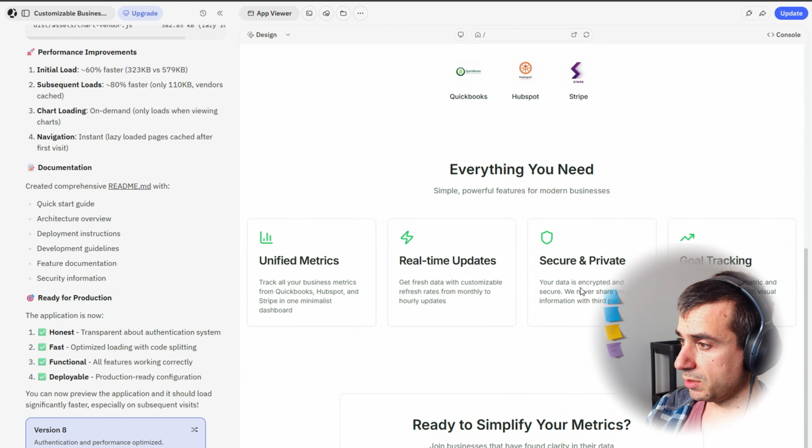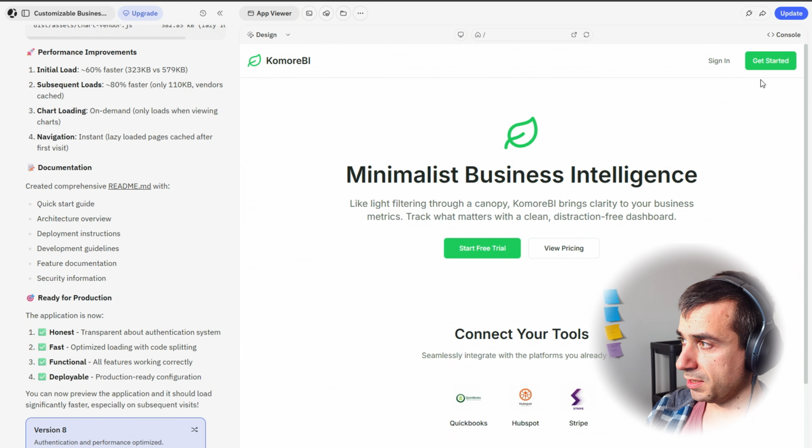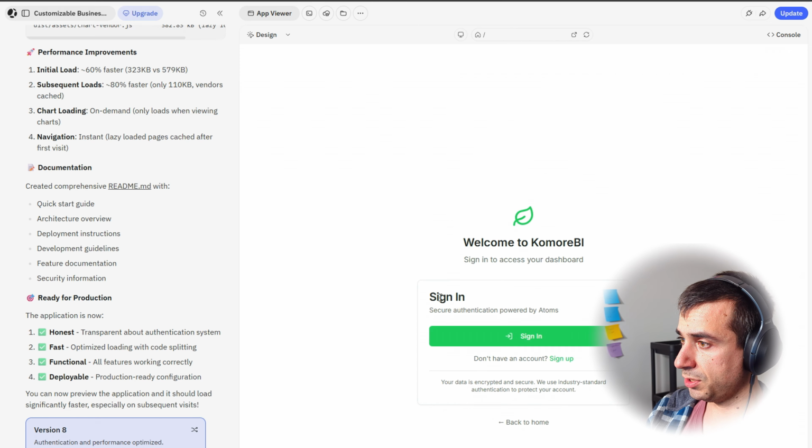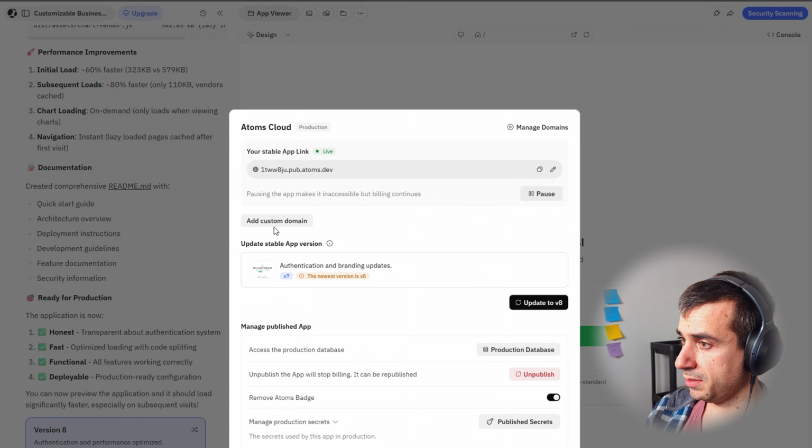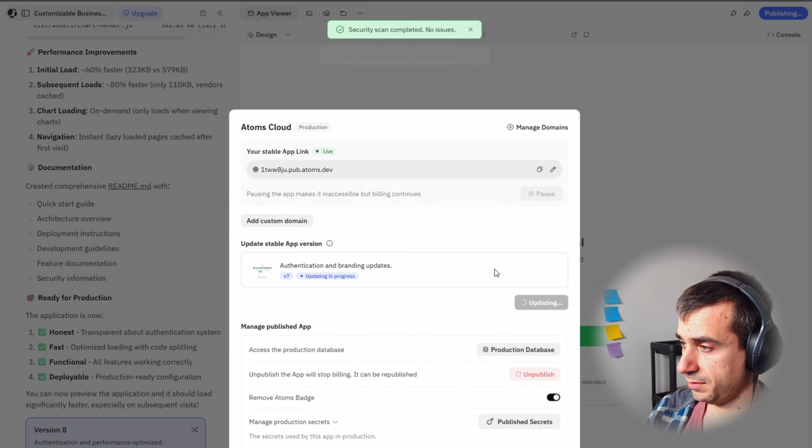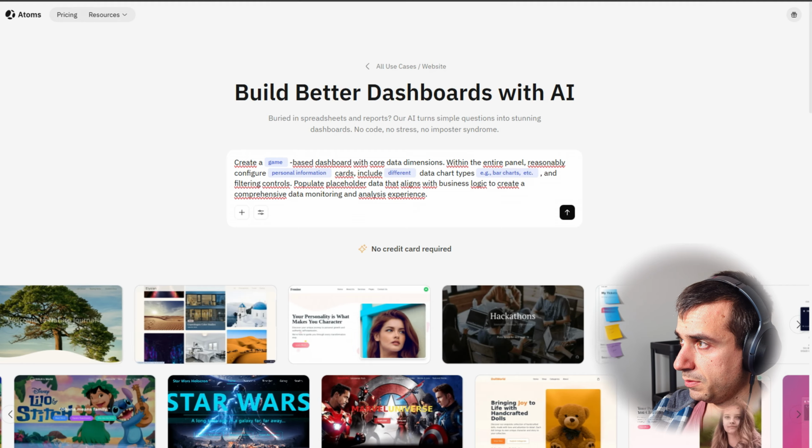The app looks like it should have fixed all the things. If we click on sign in, it should sign us in with Atoms. If we click update, so we're updating to V8. We're doing that right now.